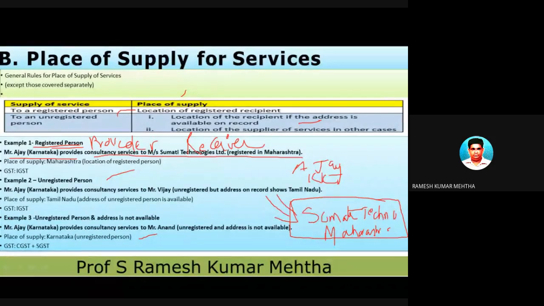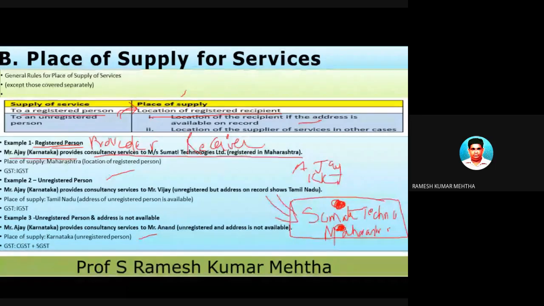So whenever the service receiver is registered under the GST Act, then the place of supply in such cases is the location of the registered recipient. So where is this receiver of services, who is a registered person? It is in Maharashtra. The location of the registered recipient is in Maharashtra.